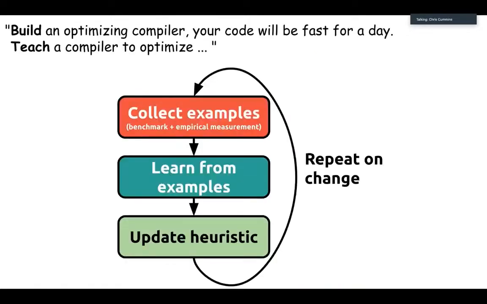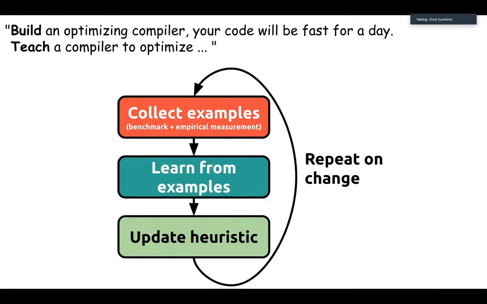So what can we do to address this? Well, how about we turn the entire activity into a data science problem? Rather than trying to figure out how to tune our compiler to give us the best possible performance under all scenarios, we'll instead collect a bunch of examples. An example here is some program, some representative benchmark, plus some empirical measurement of what was the best optimization decision to make. We're going to take a bunch of these examples and try to learn from them to give us our heuristic.